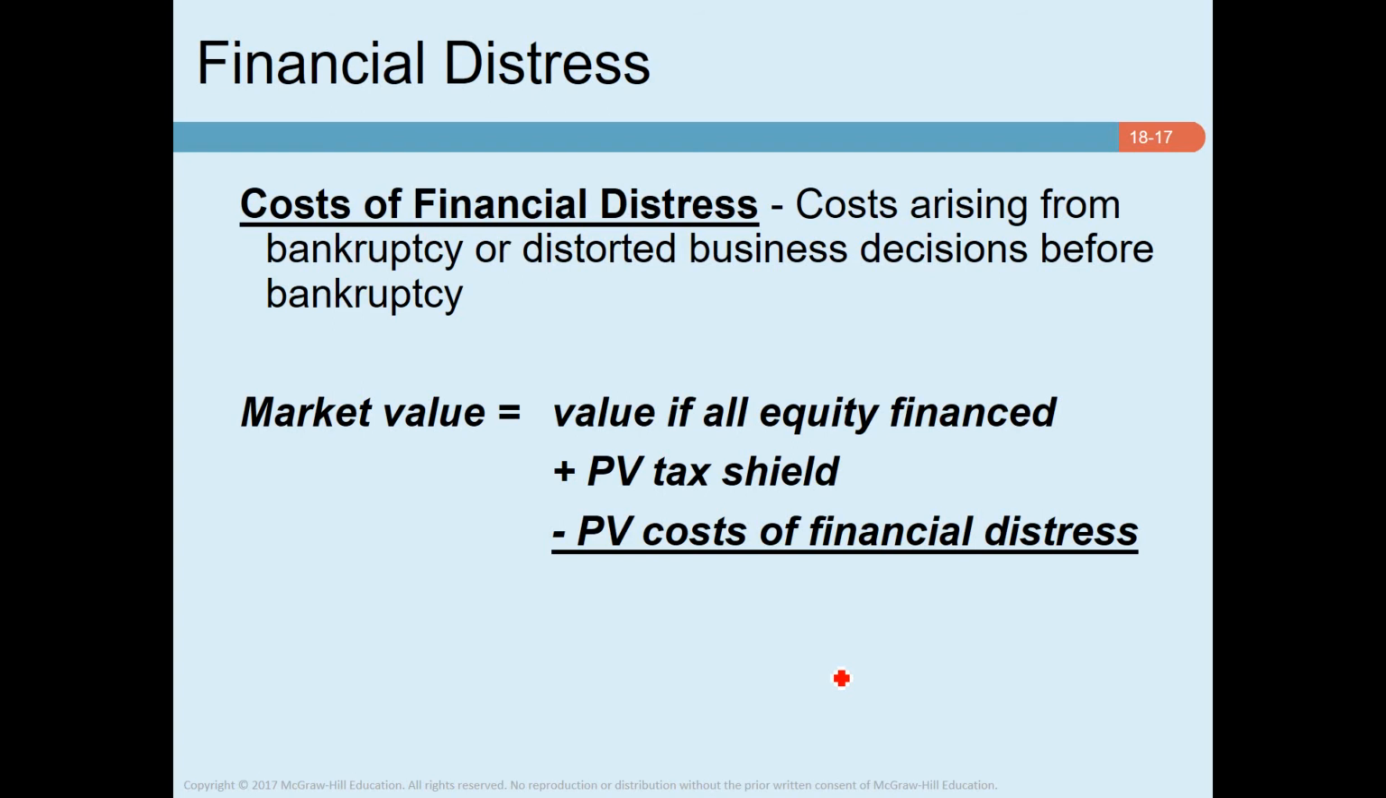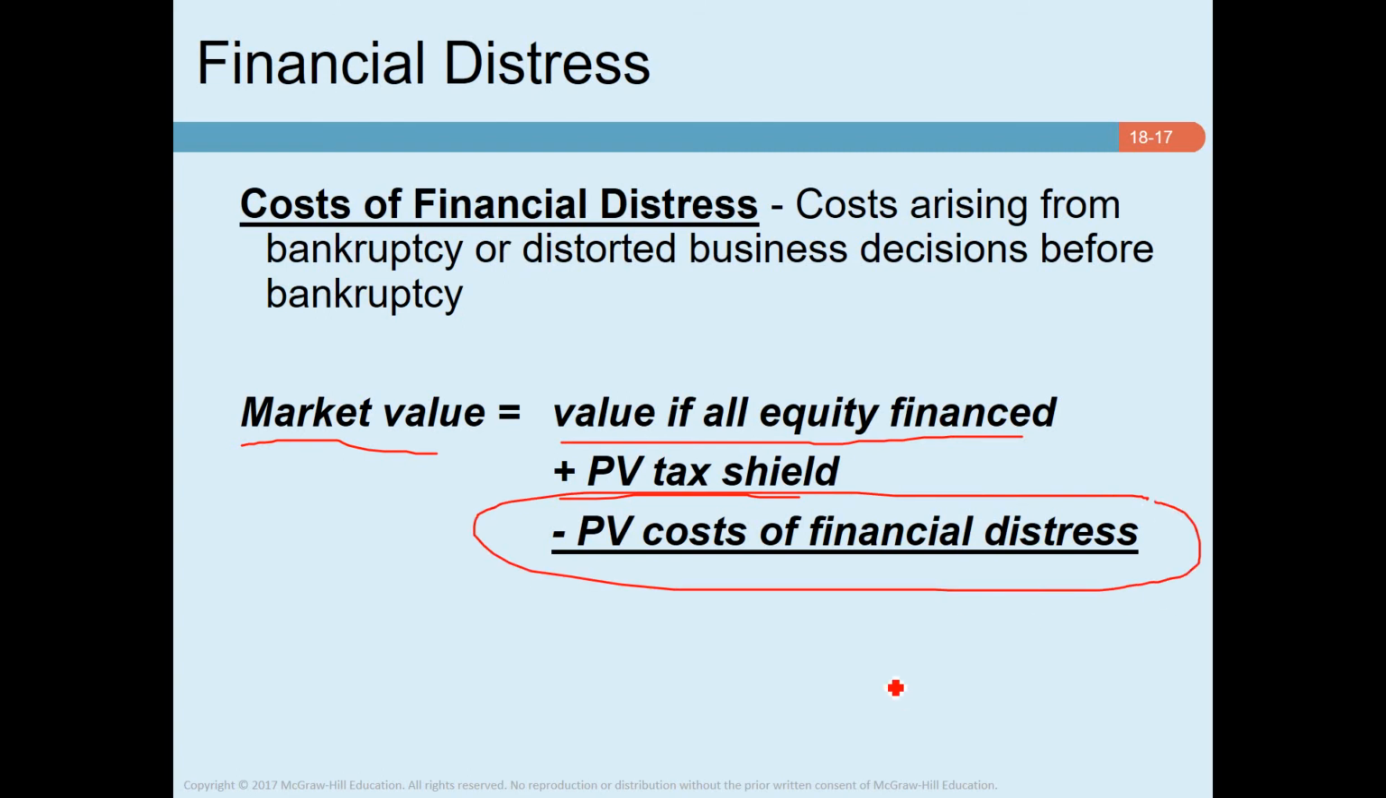And thus, the value of the firm can be broken down into three parts. So far, we already know that the market value of a firm is the value if all equity financed, plus the present value of the tax shield. Now we introduce this third component, the present value of the cost of financial distress. Since financial distress is costly and investors consider this cost, it has a negative impact on the firm's market value. That's why, as long as a firm is debt financed, the market value should be determined by these three components.